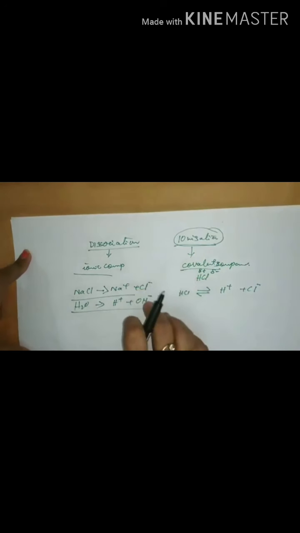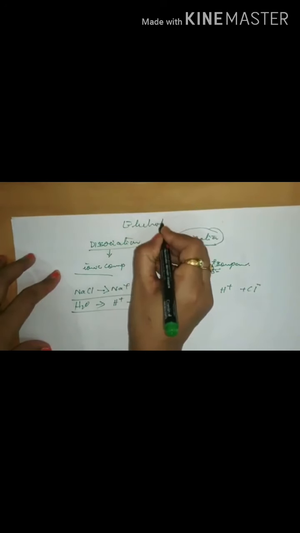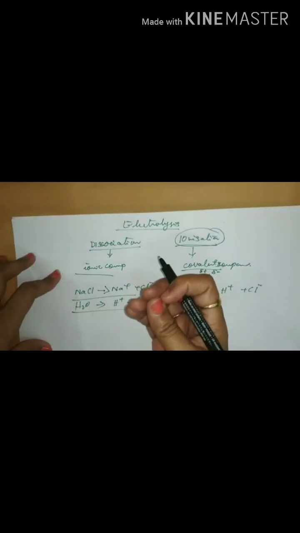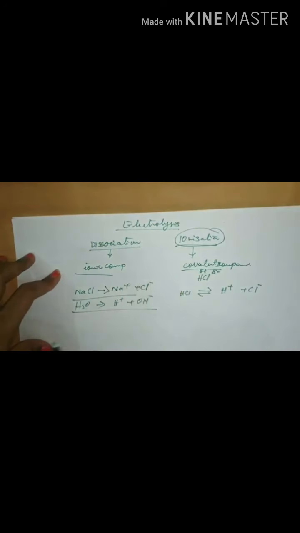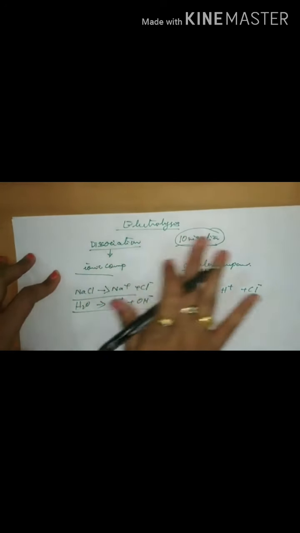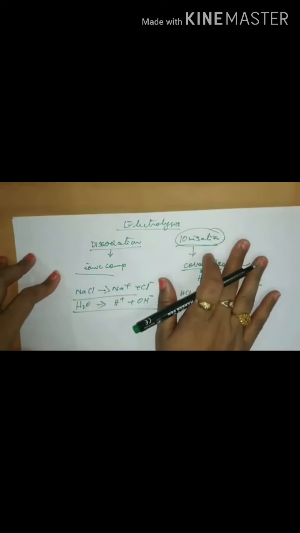Now there are certain characteristics when we are talking about electrolysis. So some of the common points are the number of electrons gained at the anode is exactly equal to the number of electrons given by the cathode.